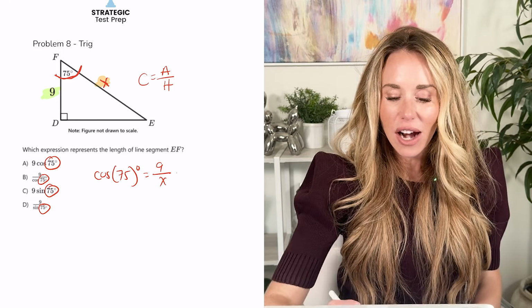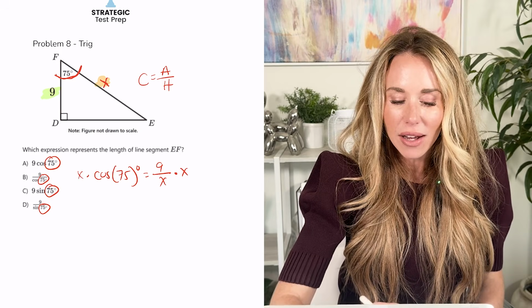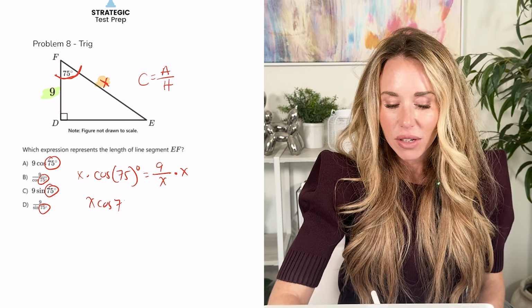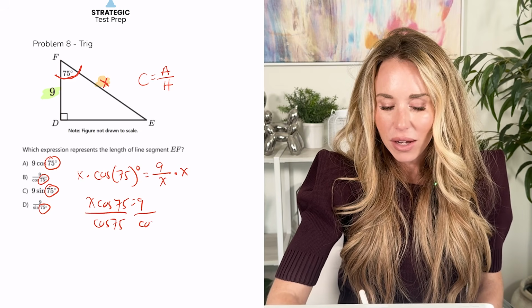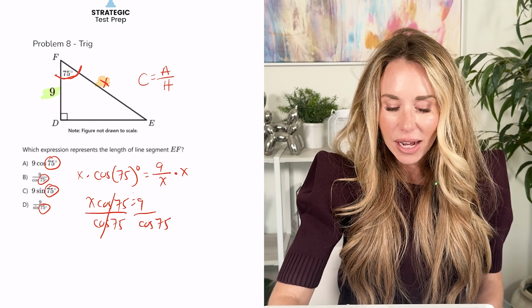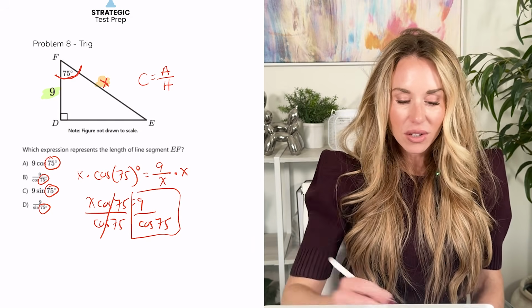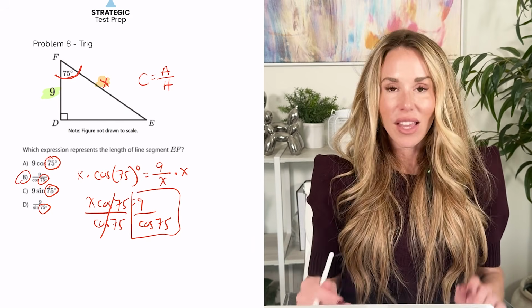Now we're going to solve for x. So I'm going to multiply both sides by x. I have x cosine 75 equals 9. I'll divide both sides by cosine 75. And that's what x equals, so we're done. So I have to pick option B.